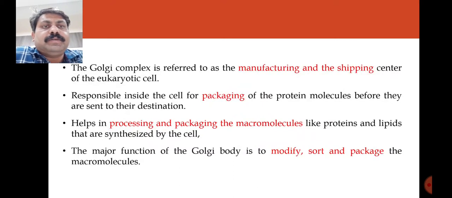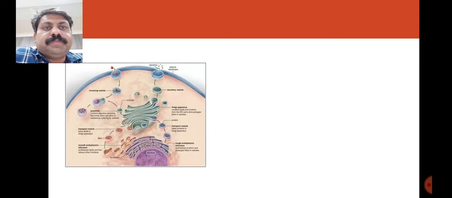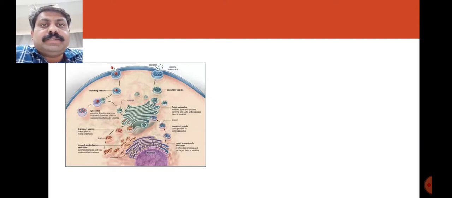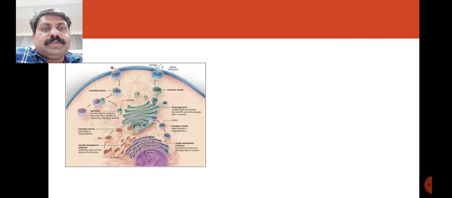This is referred to as the manufacturing and shipping center of the eukaryotic cell because it has a role in processing or manufacturing of proteins and lipids, which are transported across the cell. It also has a role in packaging, and in modifying, sorting and packaging of macromolecules, especially the proteins and the lipids.